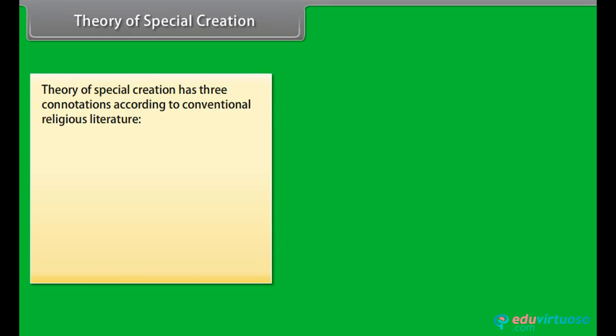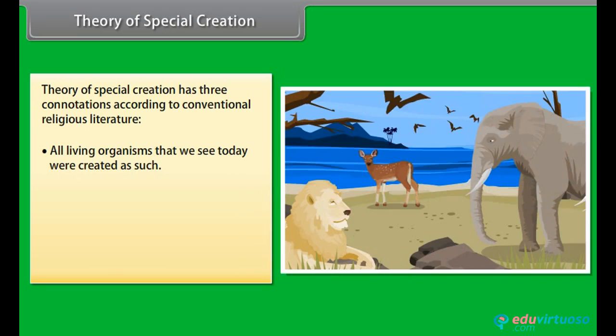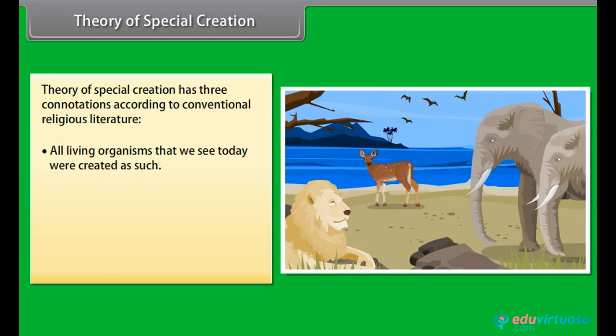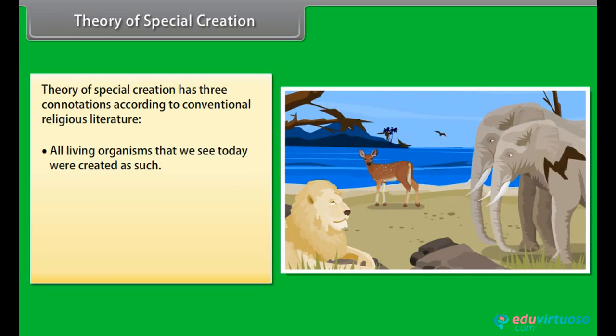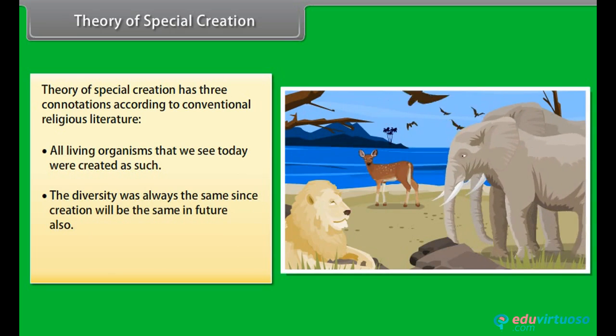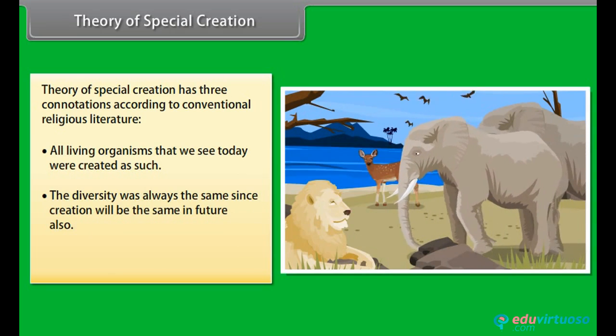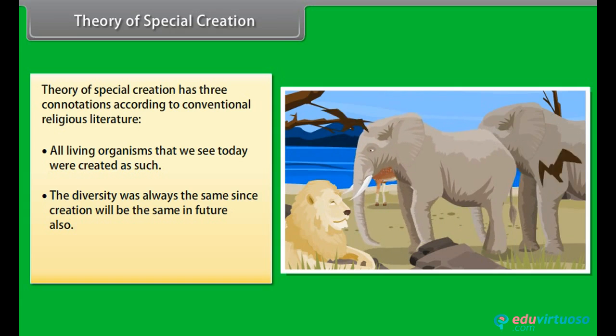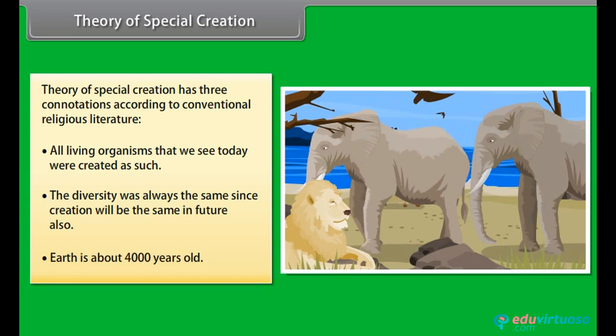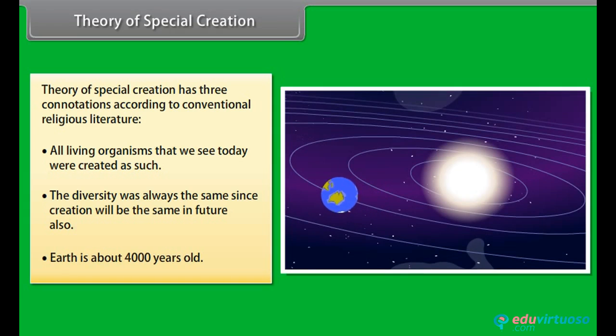Theory of special creation. The theory of special creation has three connotations according to conventional religious literature. All living organisms that we see today were created as such. The diversity was always the same since creation, and will be the same in future also. Earth is about 4,000 years old.